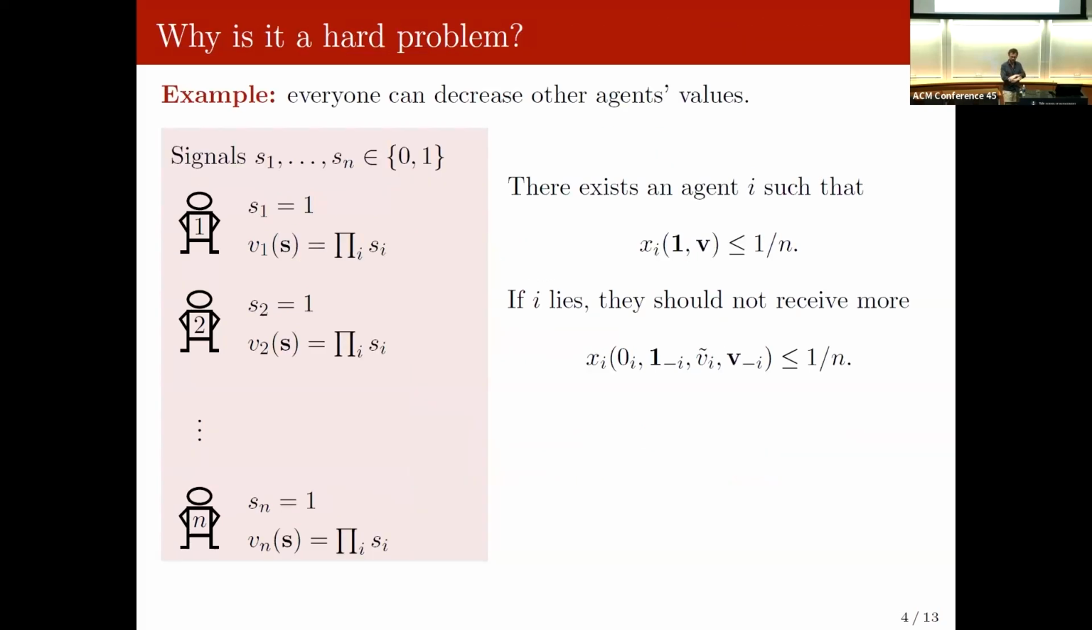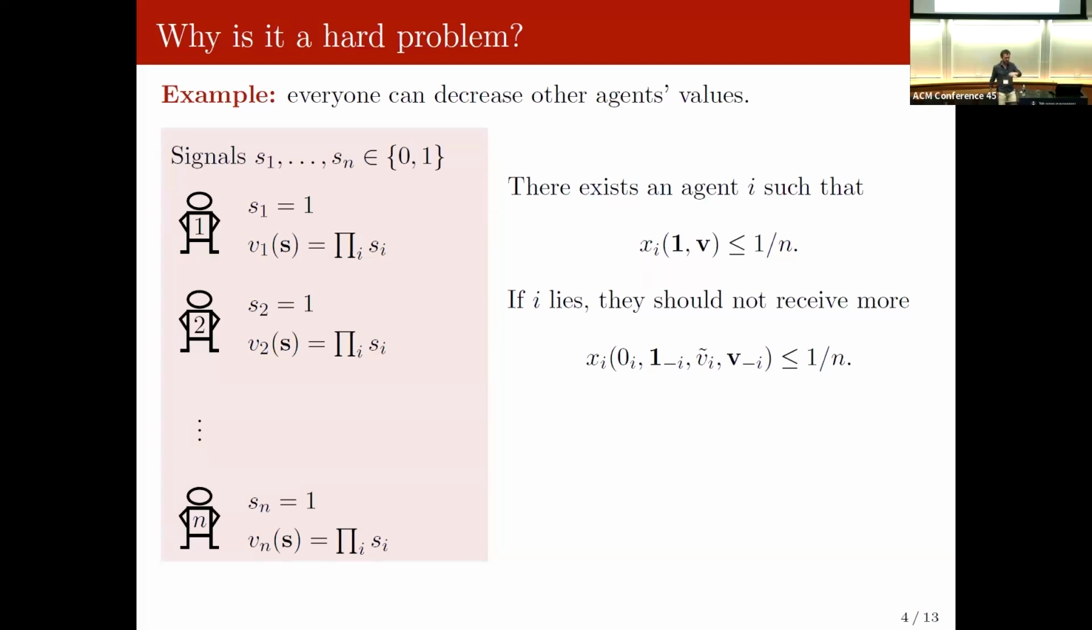Let me quickly tell you why this is a hard problem. Look at this example. This is an example where an agent can decrease other agents' value. Let me make that a bit more formal. Every agent will have a signal. Here, S1 through Sn are all signals equal to 1, and all the values are going to be equal to the product of all of the signals. So our mechanism has to take care of that, right?